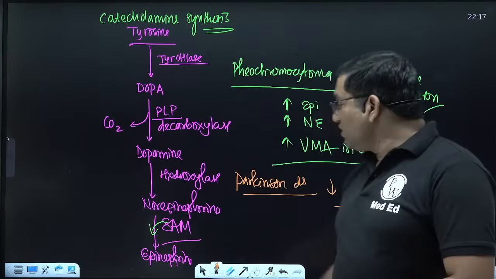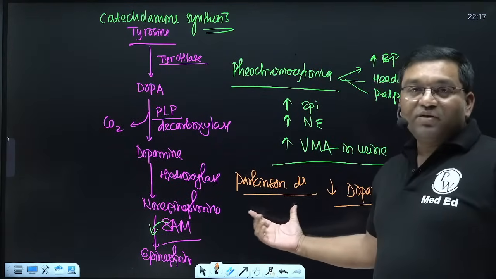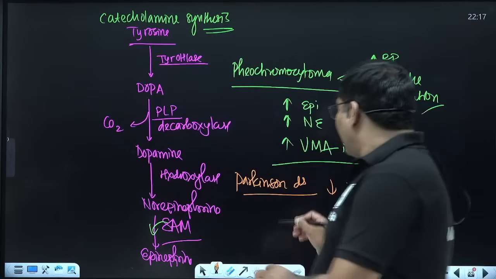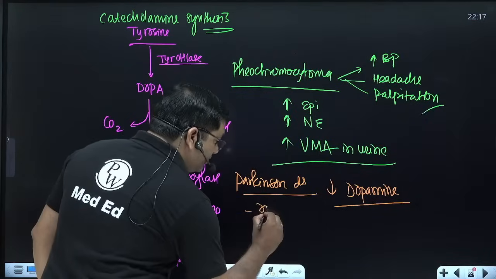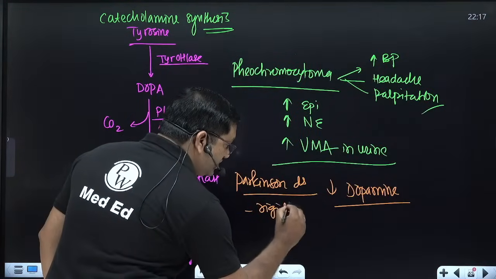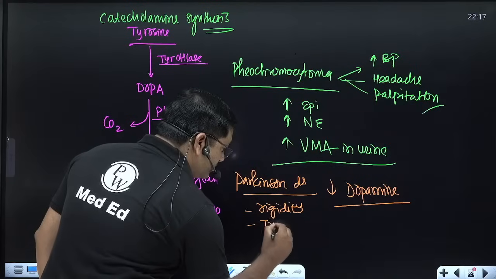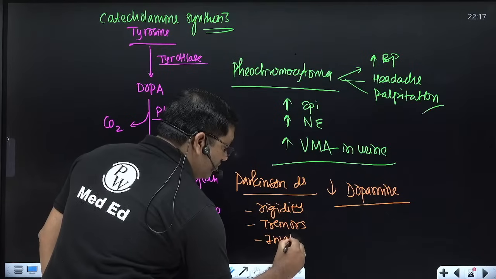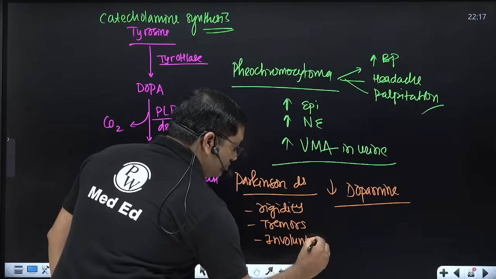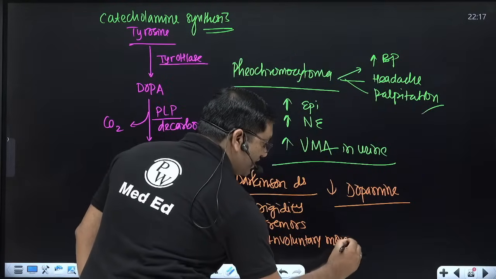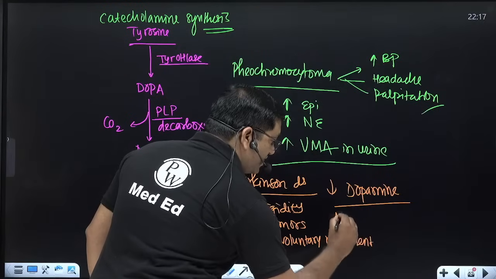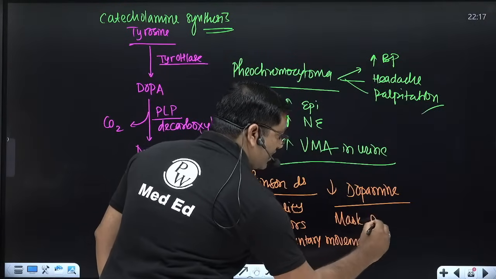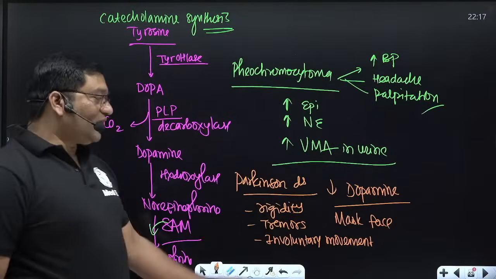It is characterized by rigidity in movements, tremors, involuntary movements and mask-like face.